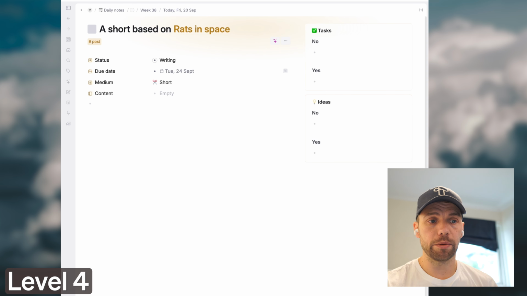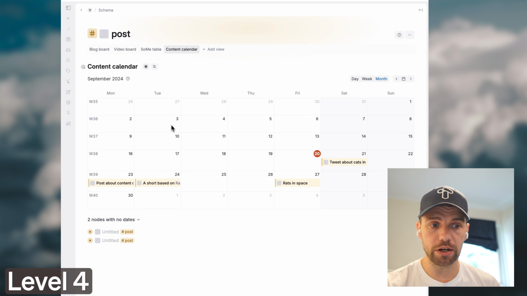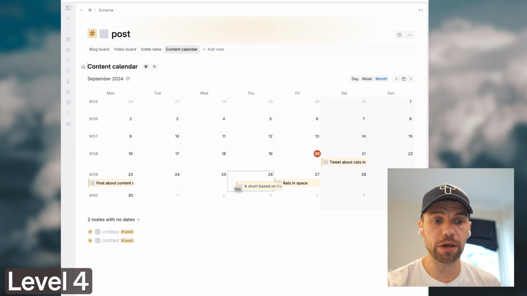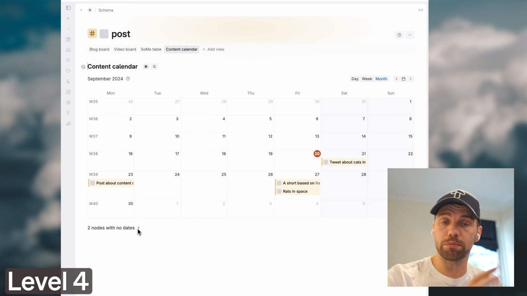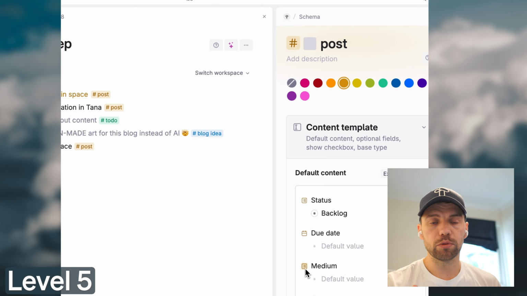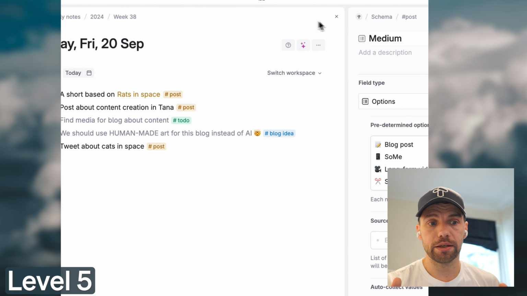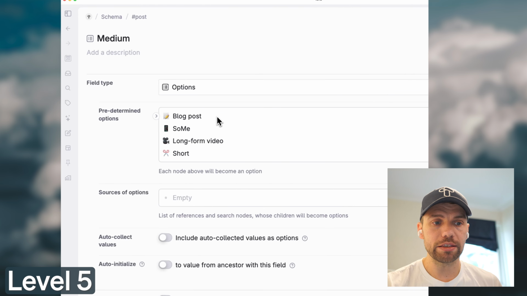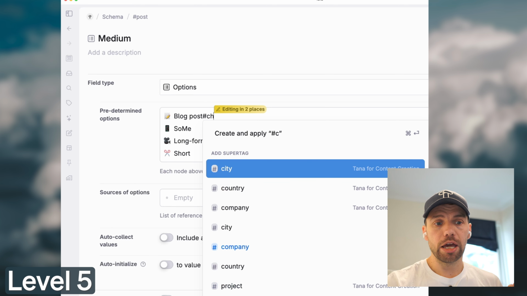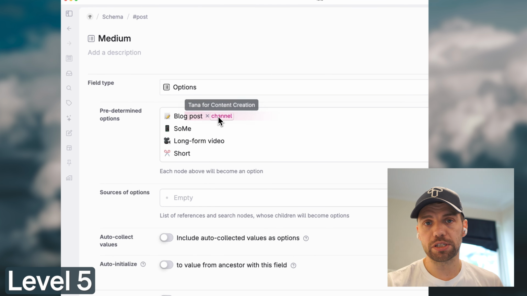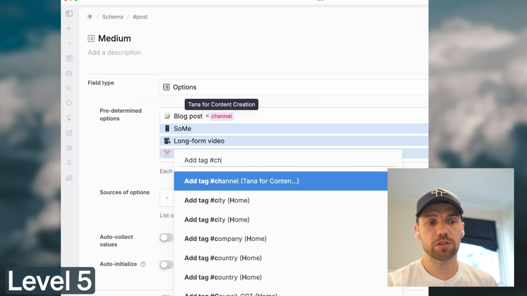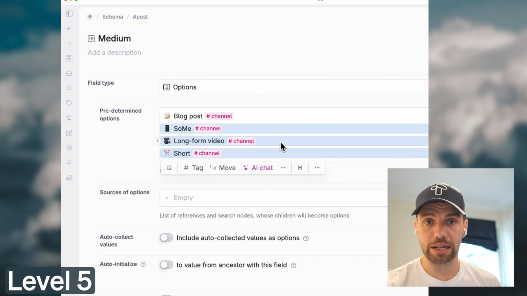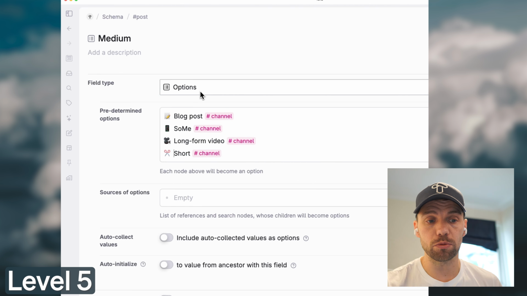and have them all appear in useful places inside my Supertag homepage, and can obviously manipulate the values, in this case the due date or the publish date if you like, by just moving stuff about in the calendar. For the fifth level, we're adding a bit of interlinked complexity. So instead of just having these fixed options for the medium, we're now adding a channel supertag to the values inside here. And I'm just doing that and then changing this field type to just look for any channel supertag instance, any instance of that supertag.